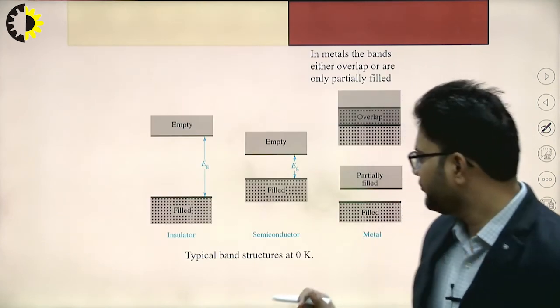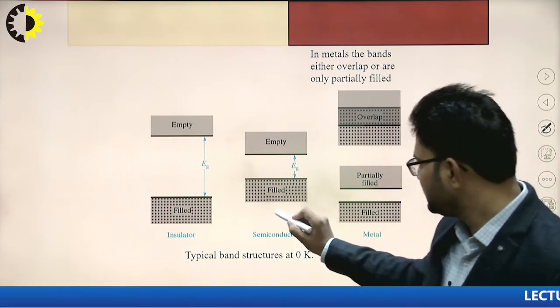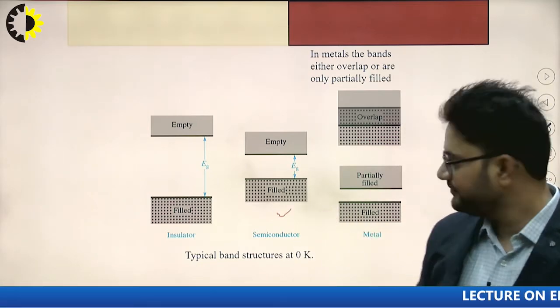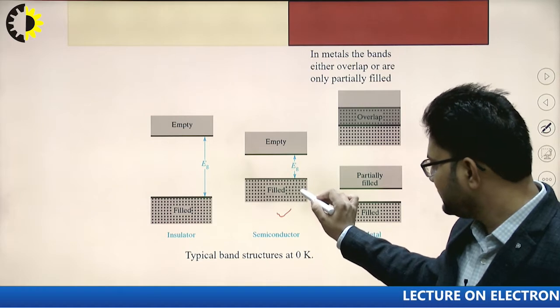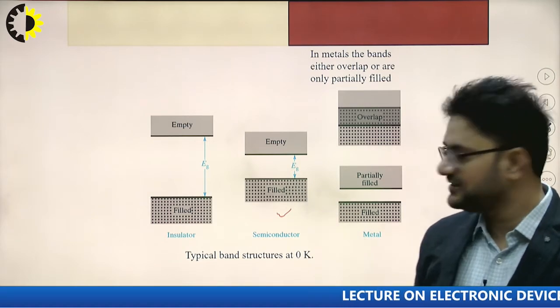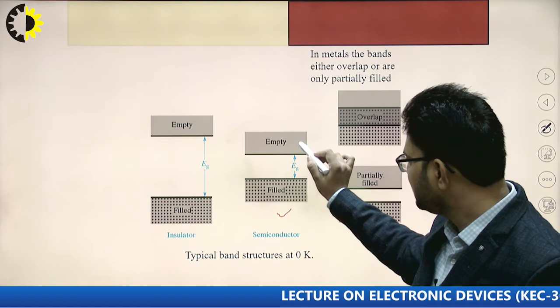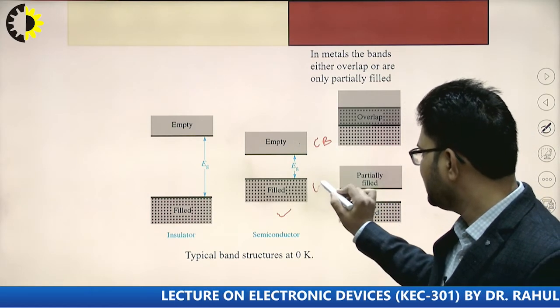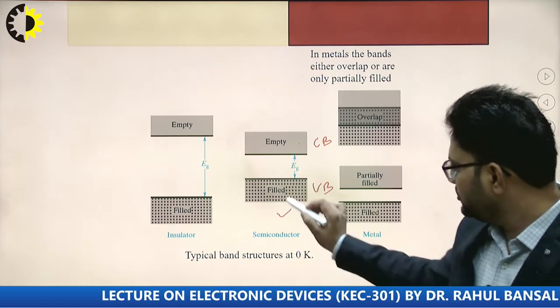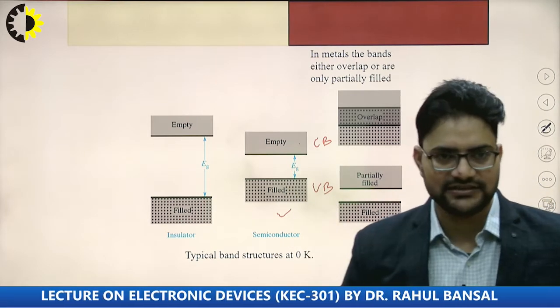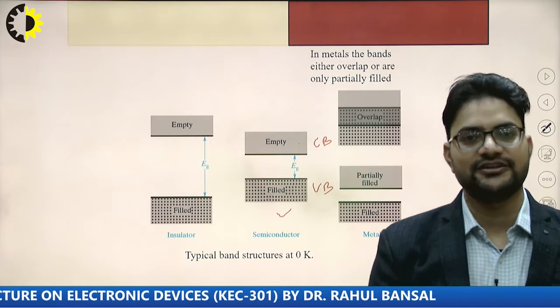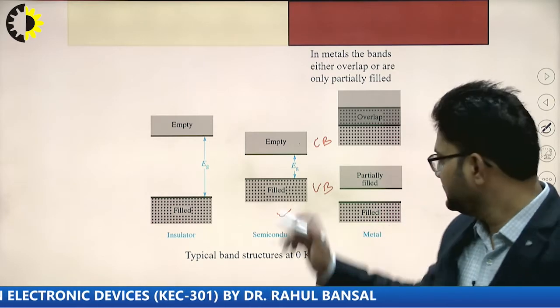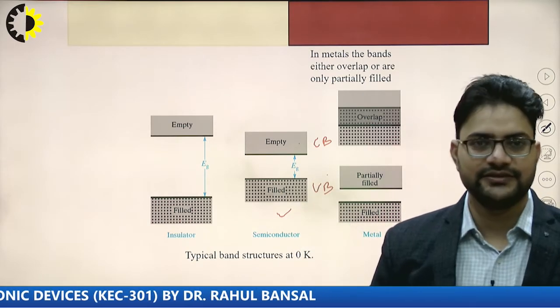If we see this diagram, this is the case of a semiconductor. This is the lower energy state, that is the valence band energy state, and this one is the higher energy state, that is the conduction band energy state. You can just write here conduction band, valence band, right. So, the valence band energy state at 0 degree Kelvin will be completely filled, and the conduction band energy state will be completely empty.